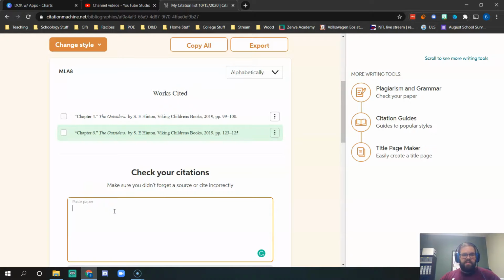That's the gist of Citation Machine. It's a fantastic website to make sure that students are researching and have proper information from their research, or if they're just writing book reports and they need to cite specific things from their reports or from their books. This is how you would do it. Hope you check it out.